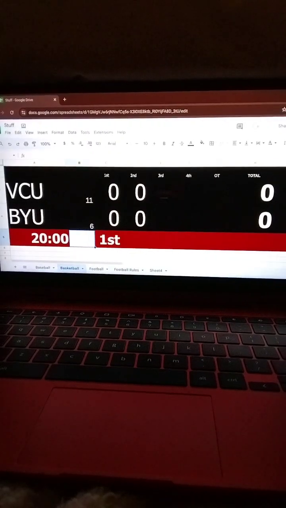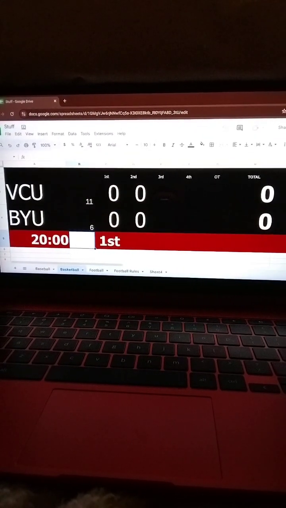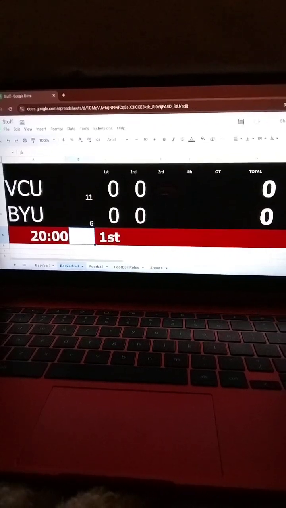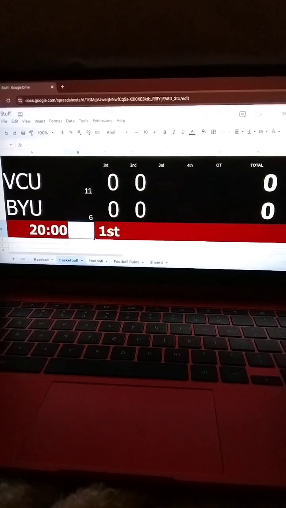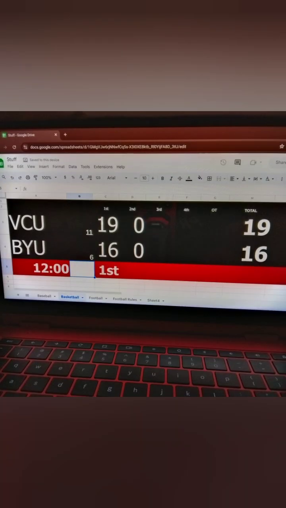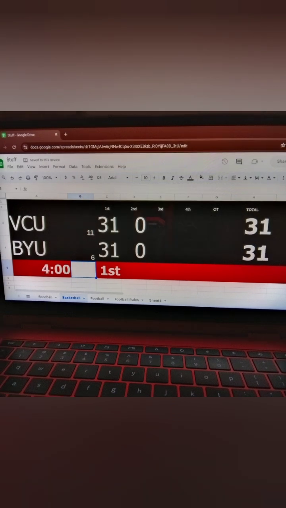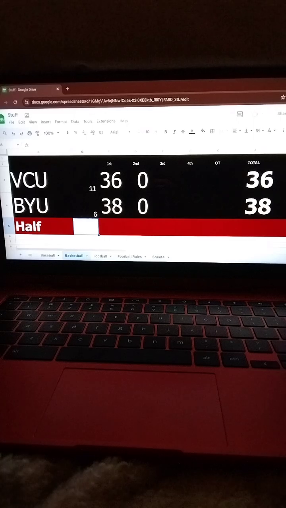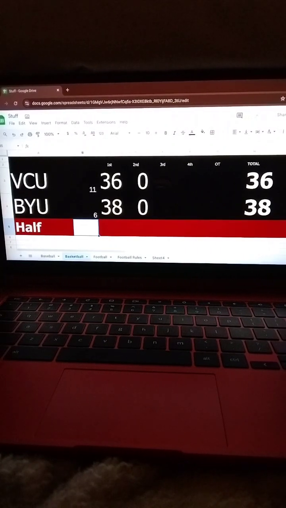All right, next game. Number 11 seed VCU, or Virginia Commonwealth, versus number 6 BYU, or Brigham Young. The winner faces either Montana or Wisconsin. Let's go. We have reached halftime. BYU up 38-36.